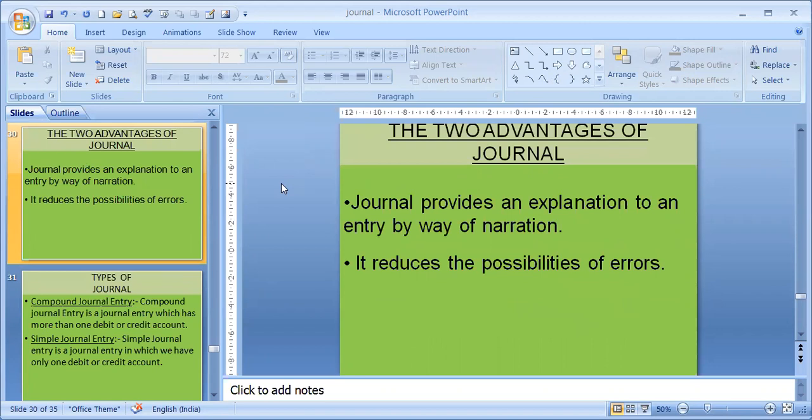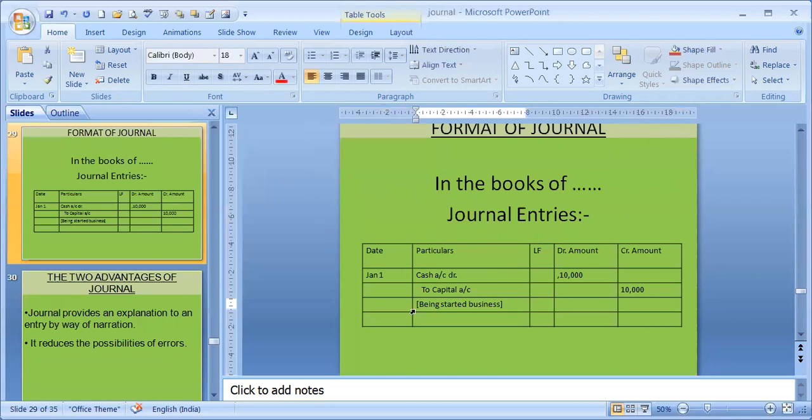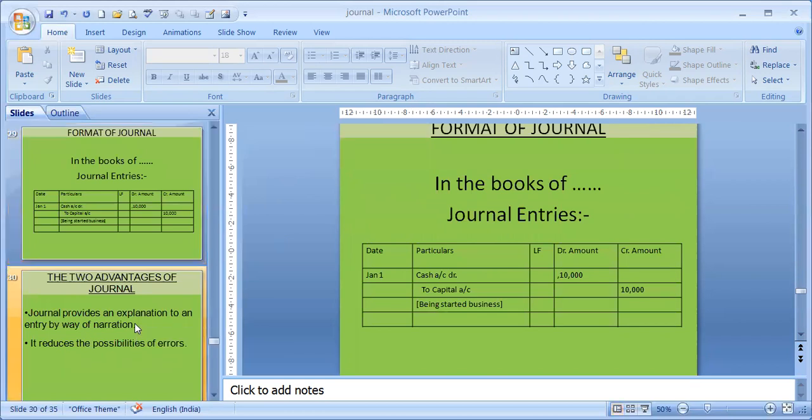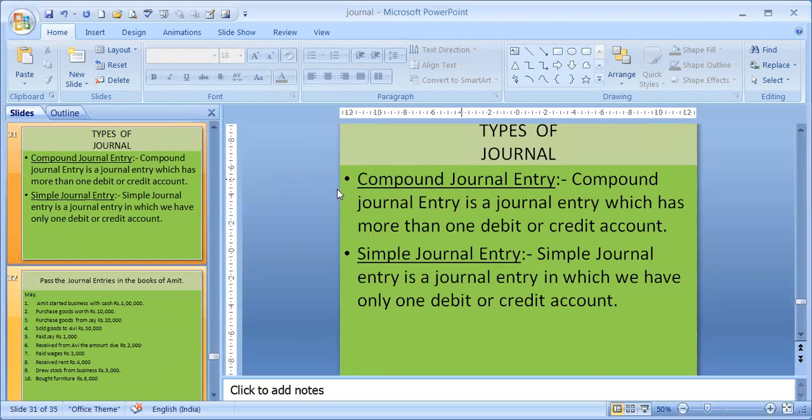Advantages of journal. Journal provides an explanation to an entry by way of narration. That one was narration. This one, "being started business," is called narration, and that is narration. And it reduces the possibility of errors. Recording entries in double concept, that means both debit and credit, reduces the opportunities of mistakes.